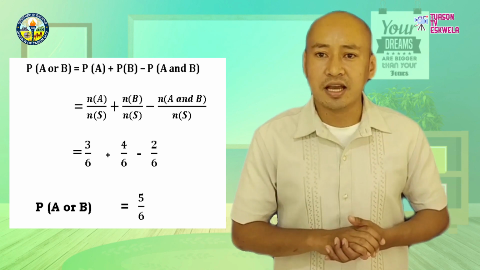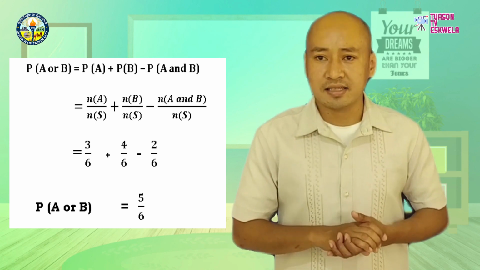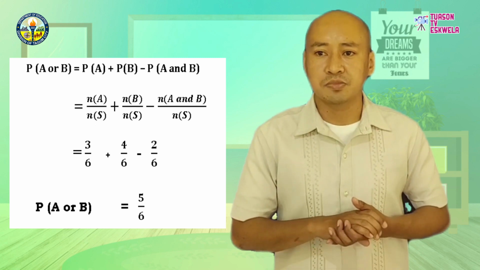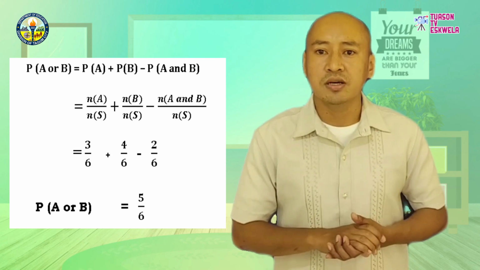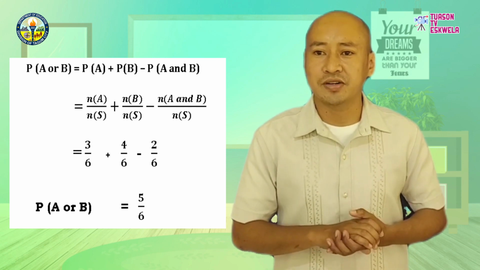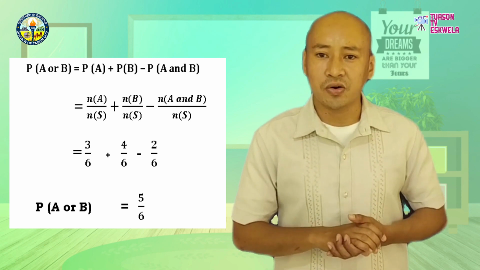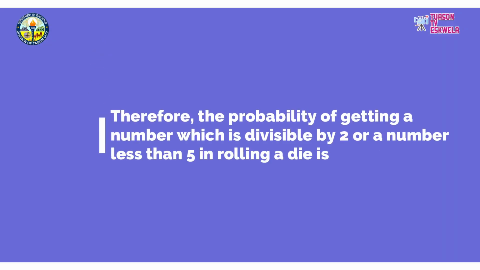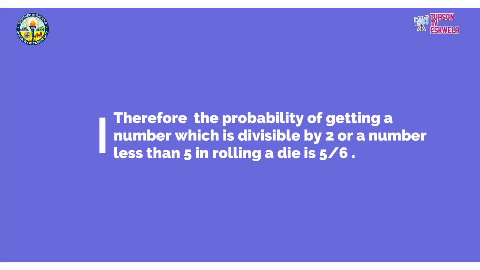So we add 3 and 4. That is 7, then subtract 2. So the probability of A or B is 5 over 6. Therefore, the probability of getting a number which is divisible by 2 or a number less than 5 in rolling a die is 5 over 6.